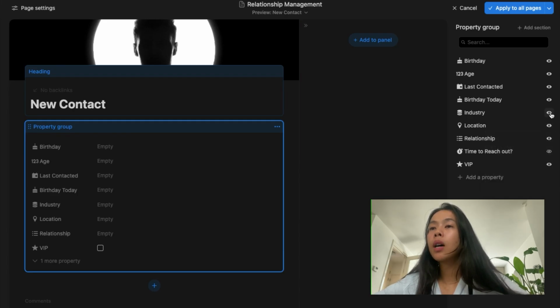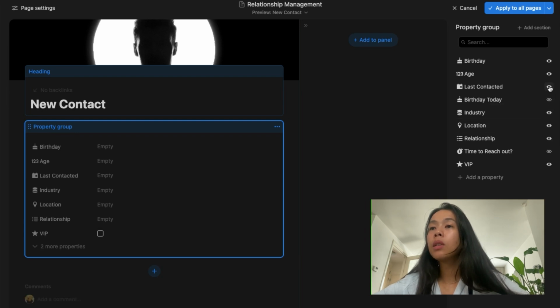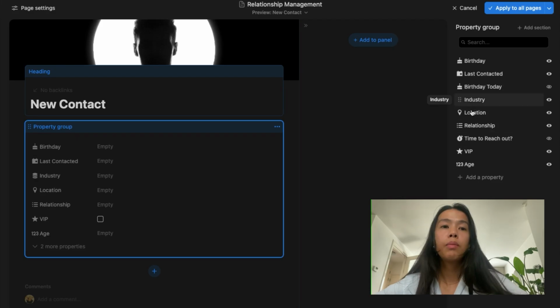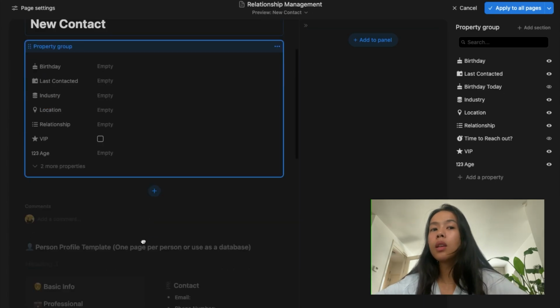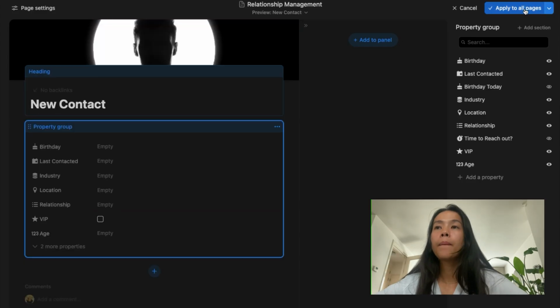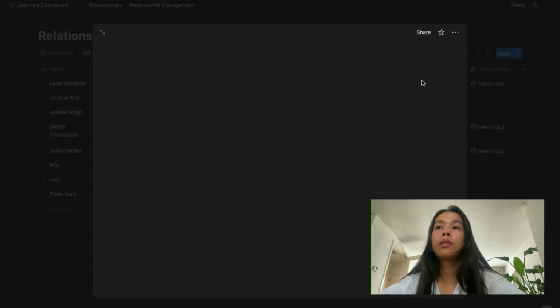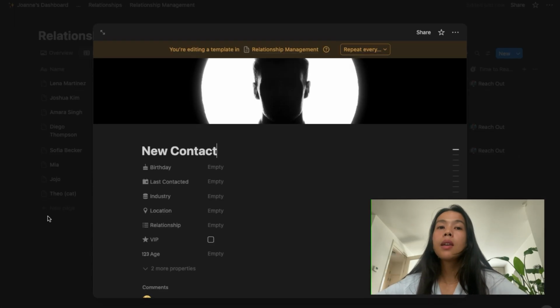No, we're going to hide the birthday today when it's empty, and then okay, but I want it to be here below, because this is a formula. Okay, I think that's it. Apply to all pages. Yay!